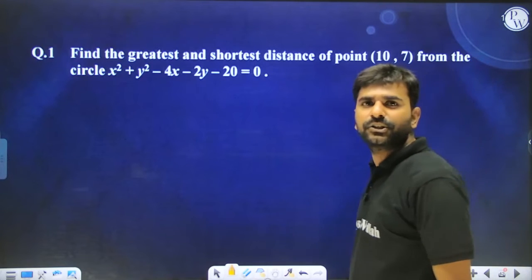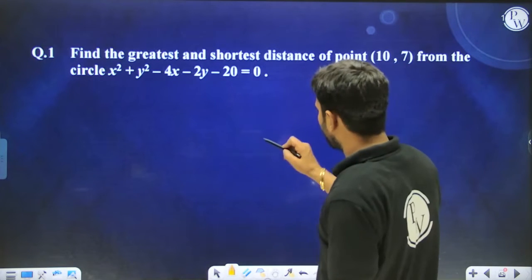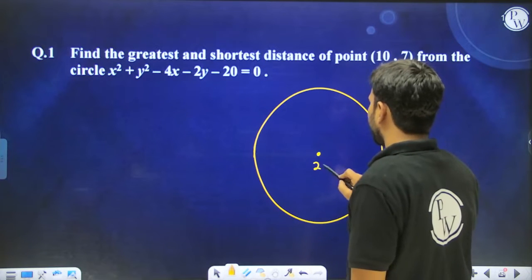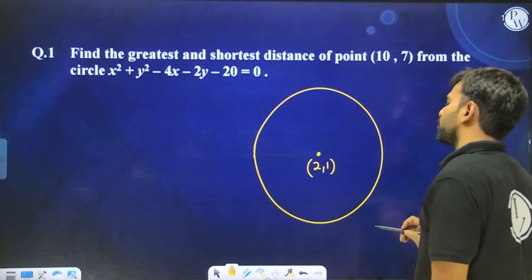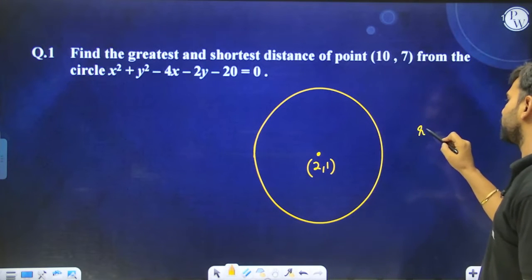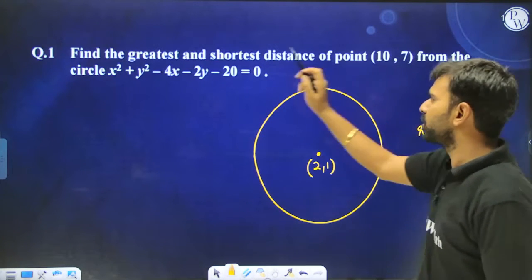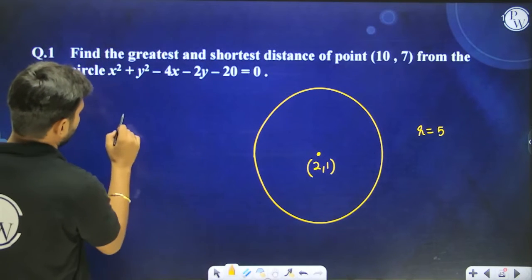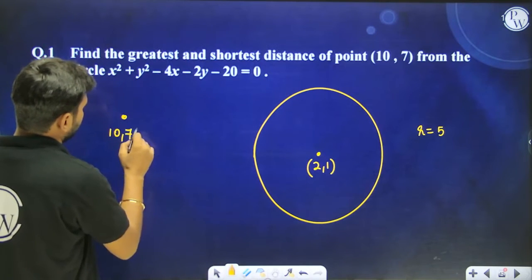Find the greatest and the shortest distance of this point from this circle. Okay, what is the center of the circle? The center of the circle is 2, 1, yes or no? What is the radius of the circle? The radius of the circle is going to be 5, yes or no? Now, is the point lying inside the circle or outside the circle? I think outside the circle, somewhere over here.